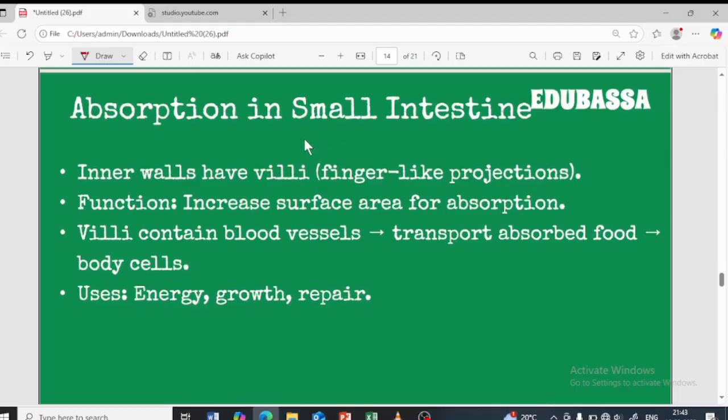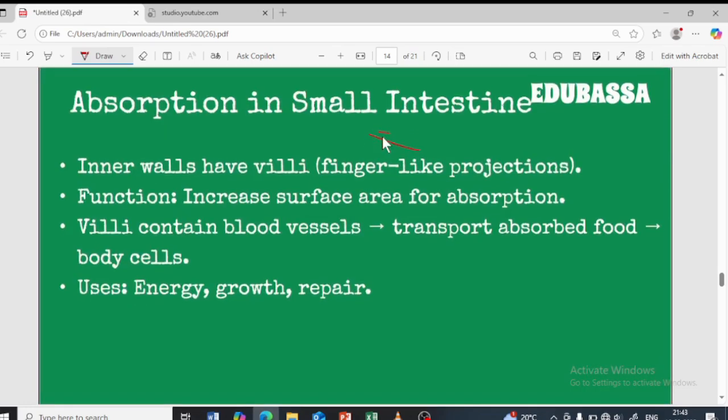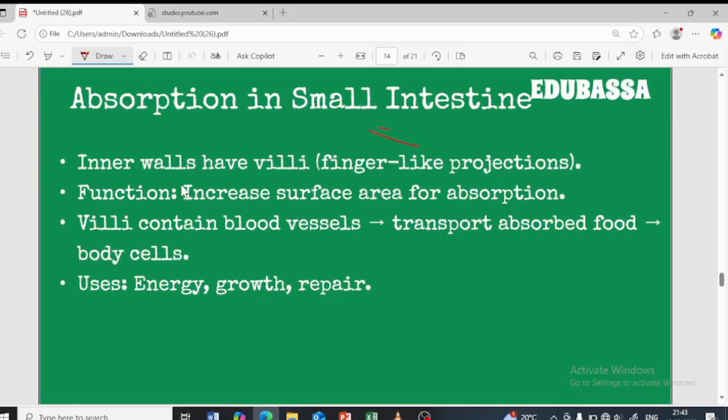Now, all of the digested food will not go to the large intestine. Yes, it does go to the different parts of the body, because the food has to reach the different parts of the body for the purpose of energy. Until it reaches the small intestine, it is not enough, right? It has to move to the different parts of the body as well. So that is done by the villi, which are present on the inner walls of the small intestine.